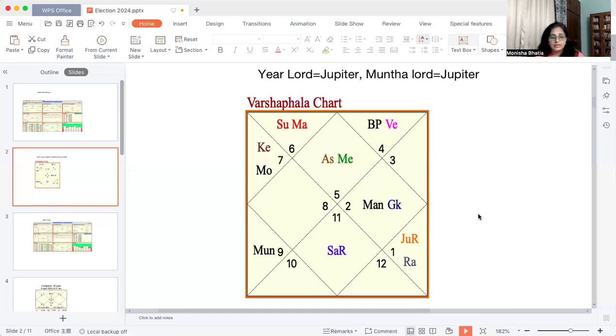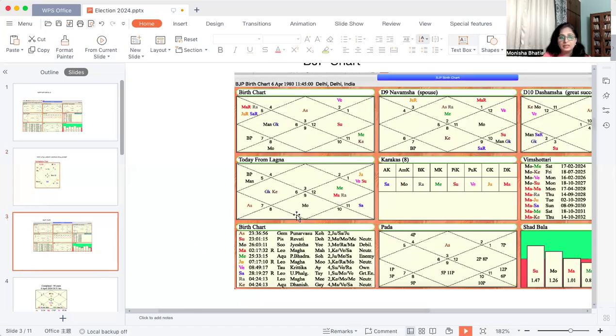That shows some challenges he will have to go through. Also the 10th Lord Venus has gone to the 12th house, again not a very good position to be in. So he will definitely have some big challenges to go through after the election results are out. Let's talk about the chart of his party, BJP, and how the party is going to fare.